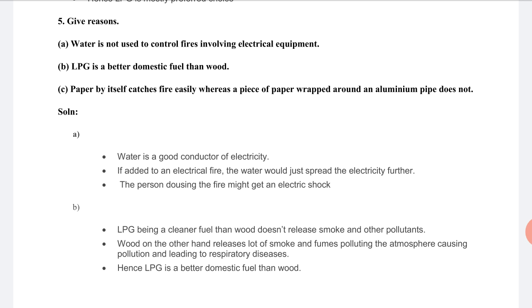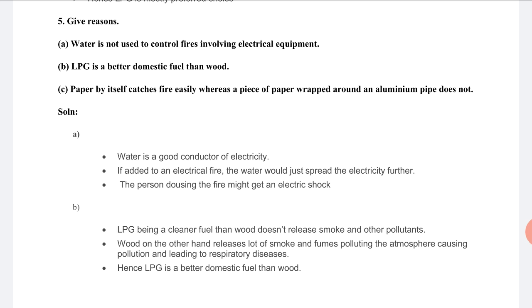Today we are talking about our lesson, combustion and flame. Yesterday we saw the exercise of this lesson. So today we continue with question number 5. Give reason.